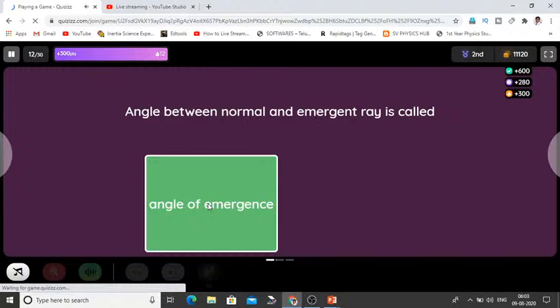Question. Snell's law fails. Option 1, when light is emerged on the surface of a refracting medium. Option 2, when light is reflected on the surface of a refracting medium.